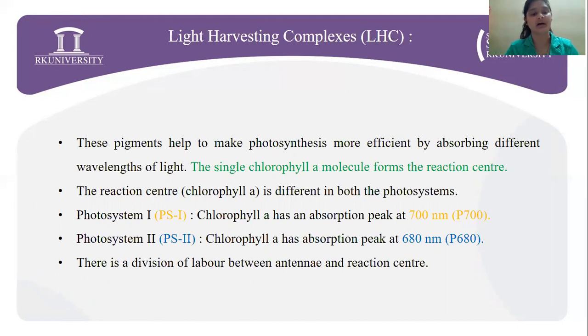For photosystem 1, PS1, the chlorophyll has the absorption peak of 700 nanometer, and that is why this photosystem is also called P700. For photosystem 2, the chlorophyll A has an absorption peak at 680 nanometer, and this photosystem is also called P680. Next, there is a division of labor between antenna and reaction center.